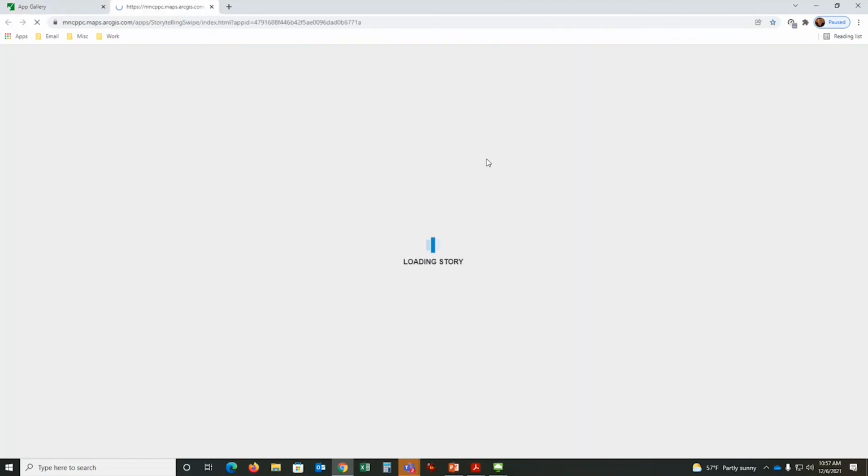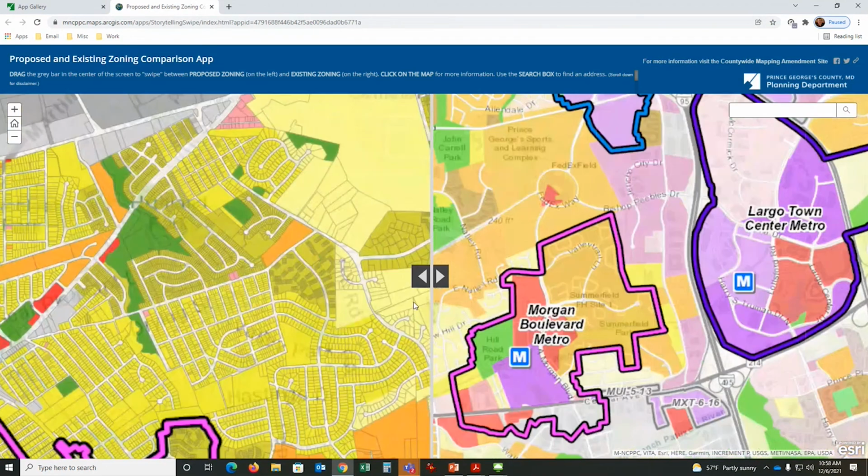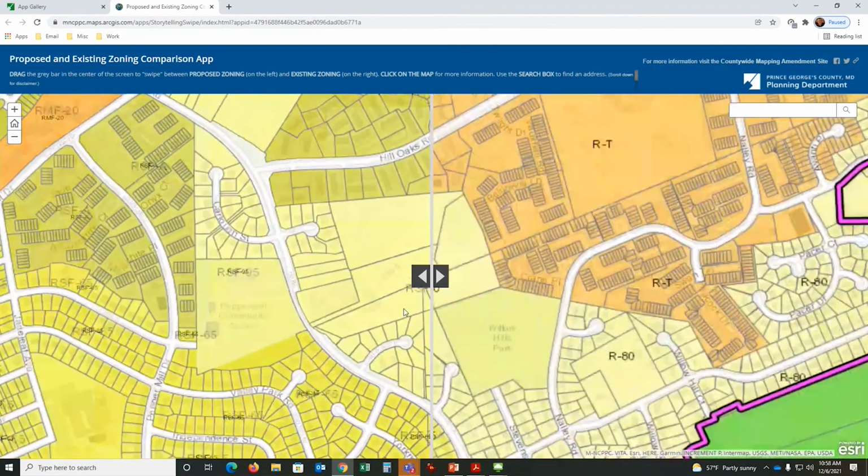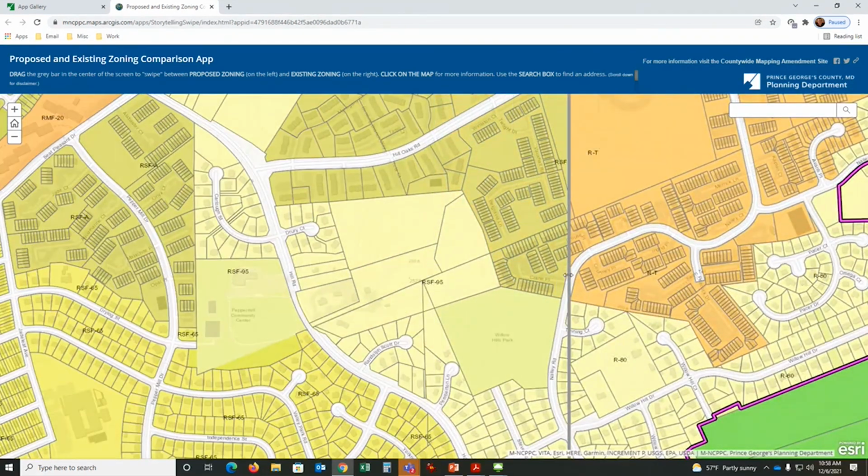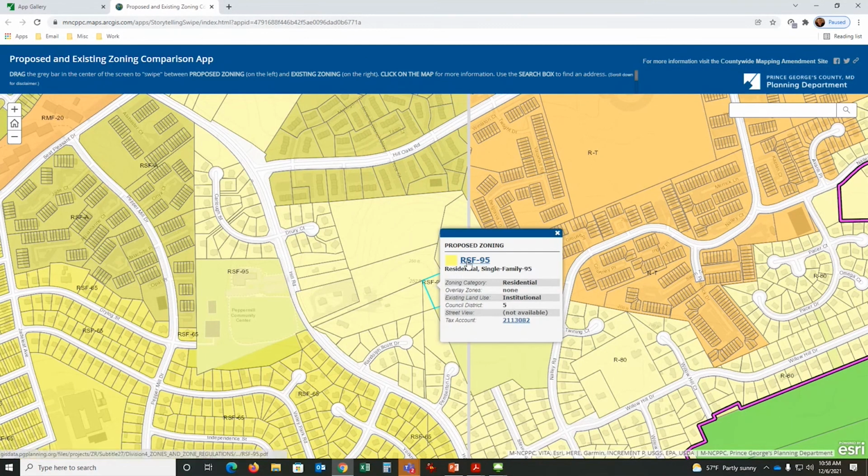So right now, with the zoning discussion going on about the new approved zoning, people are interested in knowing what is going on with my property. In the past, it was R80, but in the future, it's going to be RS95. And I can click on here. It will give me information about it. I can click on here and go more and more and more information.